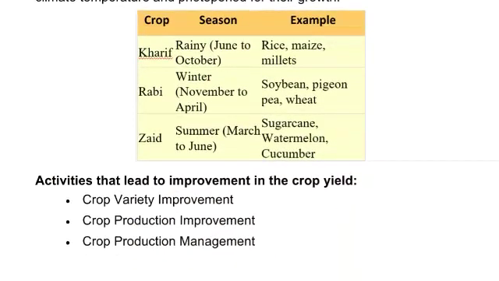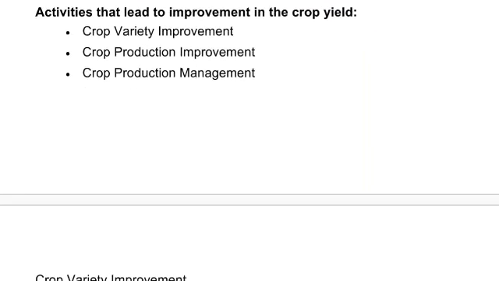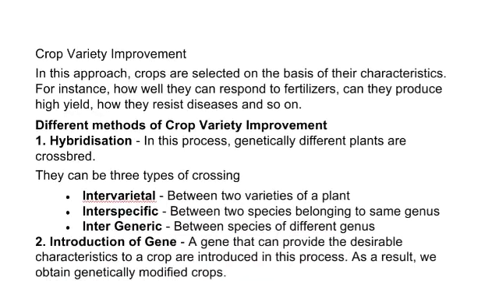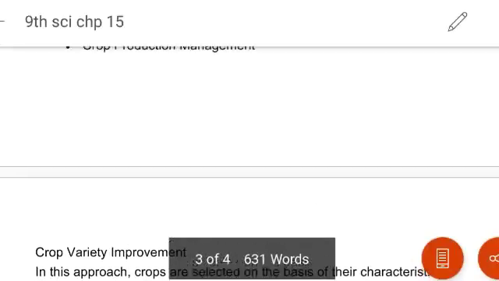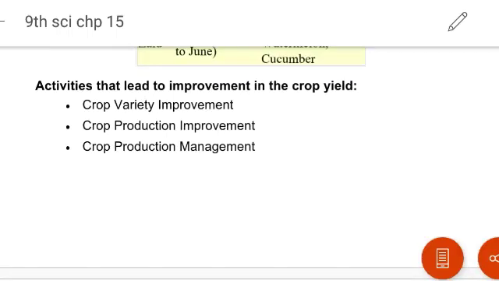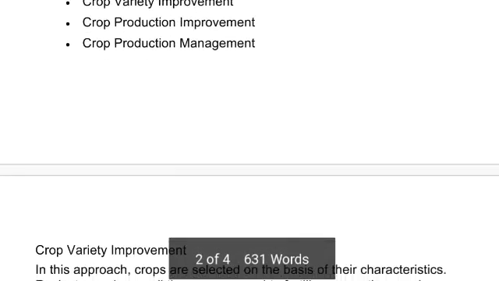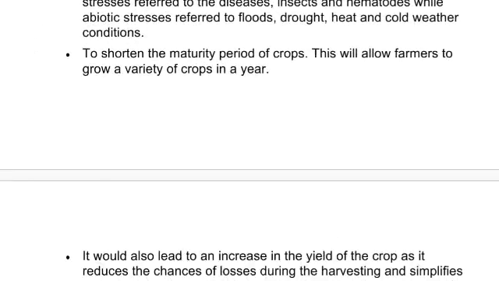Okay, after that, the different types of crops, in which season they are grown, in which month, and what are the examples of those crops. And after that we have seen crop variety improvement. With these 3 points we have seen crop variety improvement and crop production improvement, and crop production management we will check in the next period again.